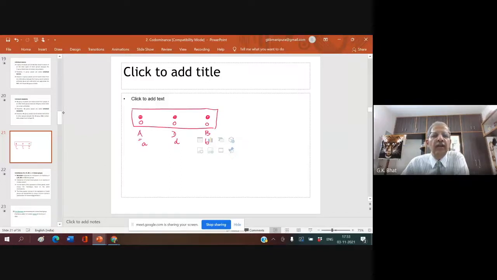This is antibody A. This is antibody D. One minute, I made a mistake. This is antibody B.